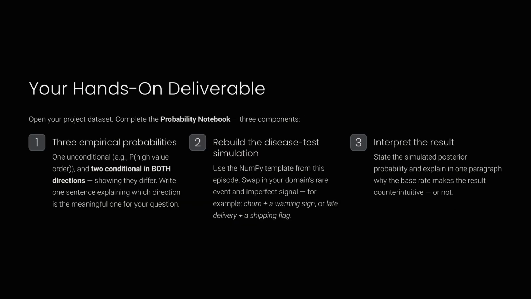Your hands-on deliverable is to complete the probability notebook. This involves 3 components: calculating empirical probabilities, rebuilding our disease test simulation with your own data, and interpreting the results, specifically how the Bayes rate affects your outcome.